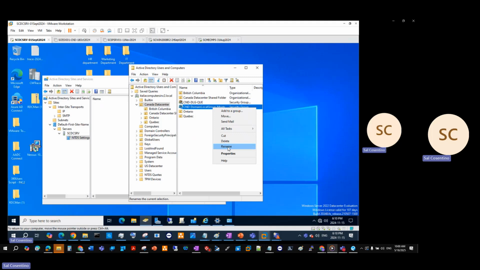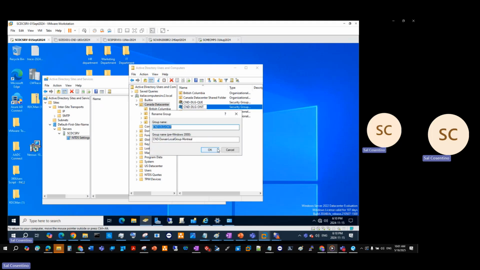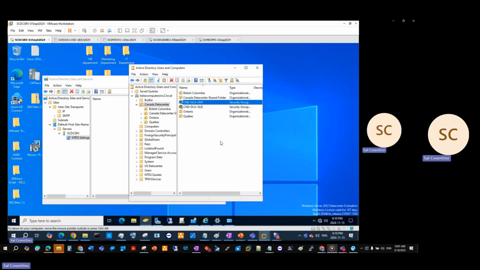And then I'll rename this just because I want you guys to learn this as well. We know this already as a domain local group, so we'll just call it a DLG, and we'll call this Ontario. So we know this is Ontario, and this is everybody in Ontario. So this is sort of like our domain local within the Canadian Data Center in our Ontario organizational unit. So we build these two designs.